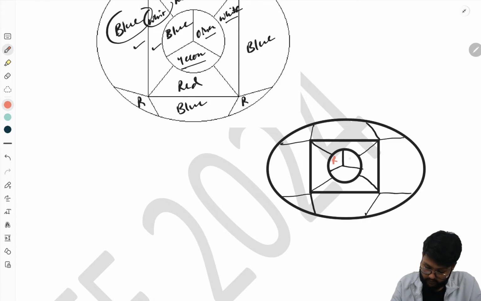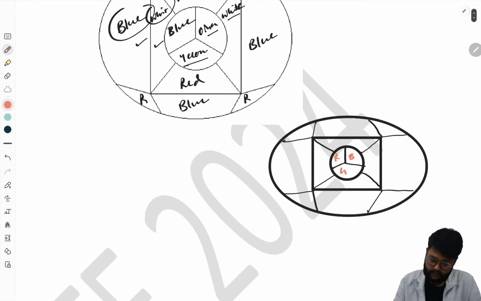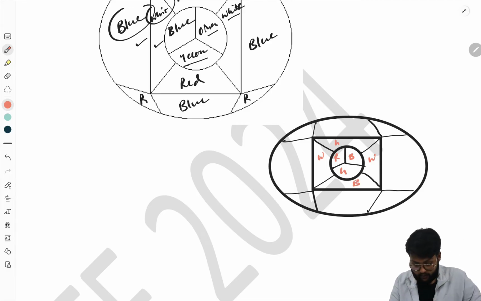Okay, now it is blue, and it can be green, or if this is red or something, this can be white, this can be green, this can be again white, this can be again green, or this can be blue. Okay, so now you have 4 colors: green, blue, red, and white.